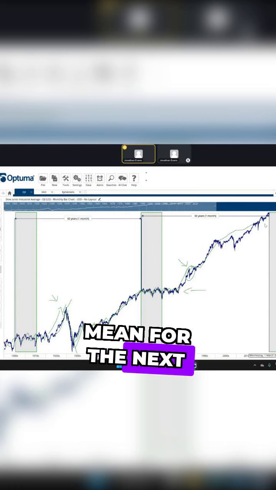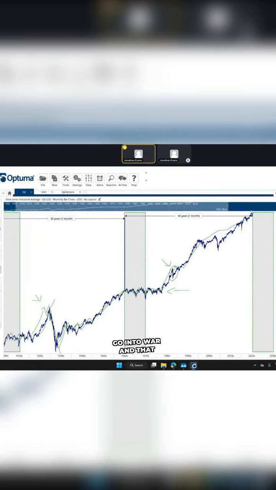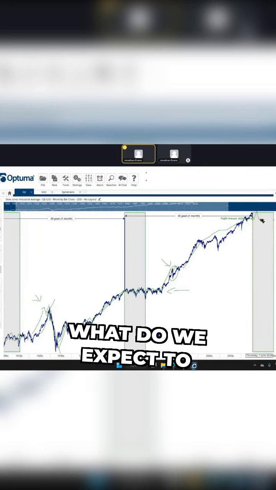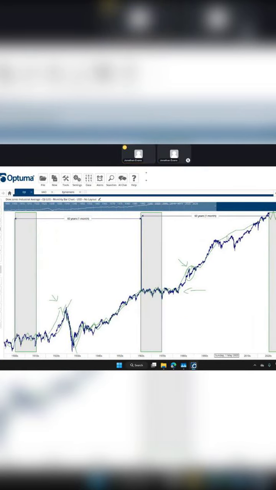So what does that mean for the next, say, 10 years? Well, if this whole stagnation thing is going to occur, if we go into war and that sort of stuff, well, what do we expect to occur in the markets? That is a lost decade, okay?